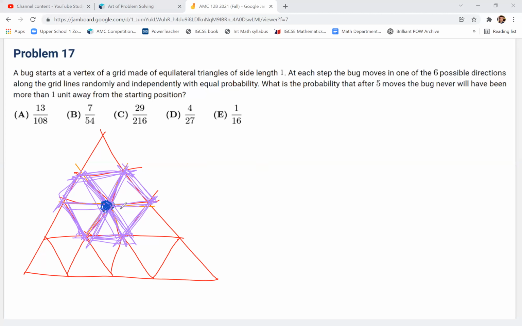In step 1, in his first move, the bug can go to any one of the 6 vertices, and it really doesn't matter which one he goes to. So we don't really care what happens in step 1, because he's going to end up at one of those 6 vertices, and his probability is going to be the same regardless of which one. So we can basically just ignore step 1. Then we want to start thinking about step 2.